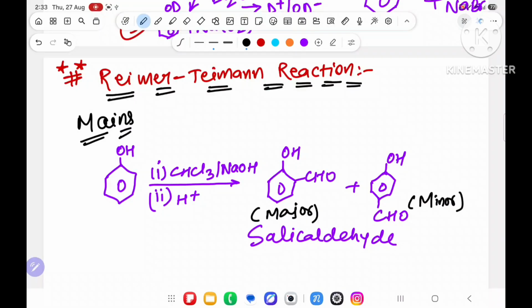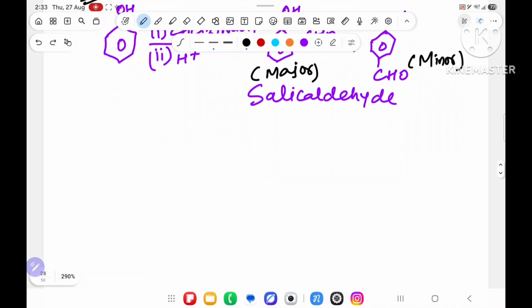Over there, anti-Markovnikov's remains everywhere, Markovnikov's. Similarly, Reimer-Tiemann and Kolbe have the major product as the ortho product, not the para product. The minor is the para product. Sir, someone will say it is due to hydrogen bond. Yes, one reason is this, but this is not the exact reason. Now I will dictate the mechanism, but before that, suppose I take some more examples.